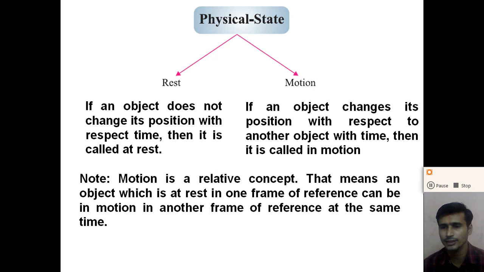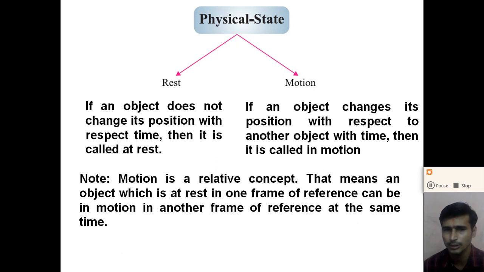If we do not apply any force or any other type of energy, the book is at rest on the table. It is not in motion. So if the position of the object does not change with time, we can say that the object is at rest. Now, what do you mean by motion?